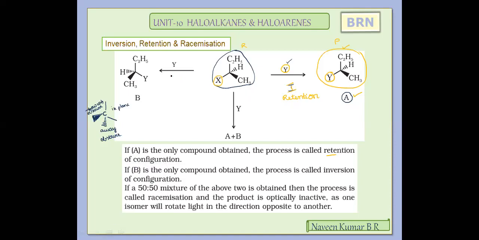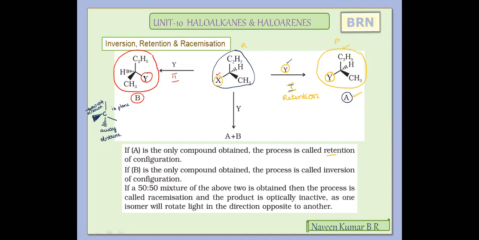Again, the replacement of X is done with a group or an atom Y. Now if you notice this second change here, whatever configuration was maintained the same in the conversion of A, in the conversion of B it is almost tilted 180 degrees towards the left. It's almost inverted. Those groups on the right hand side here are present on the left hand side.